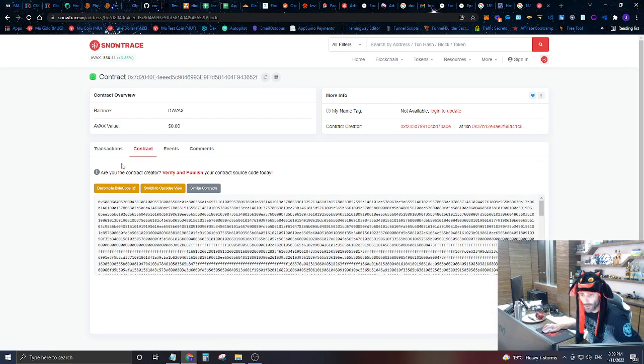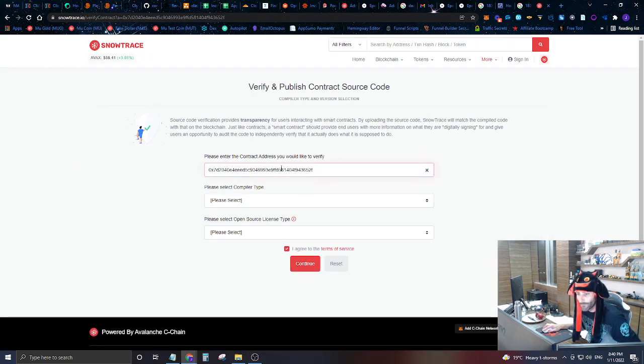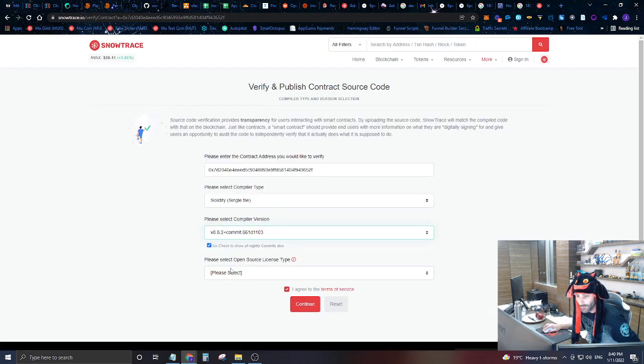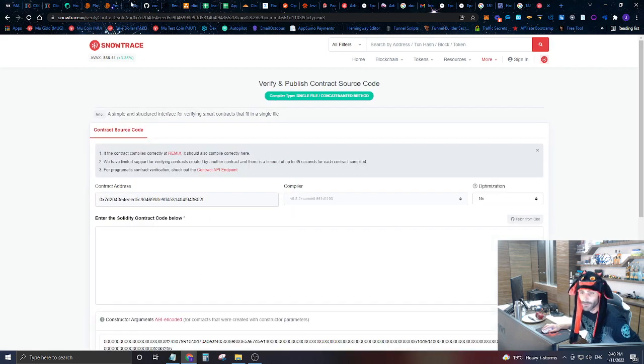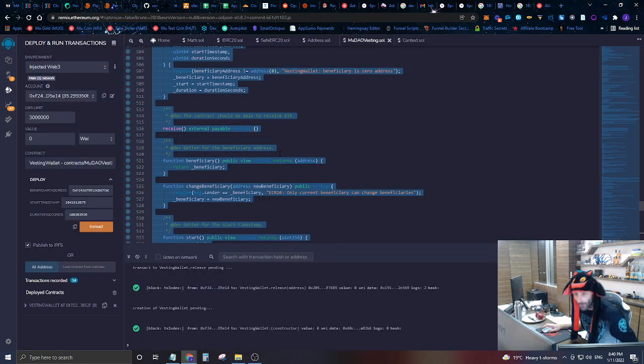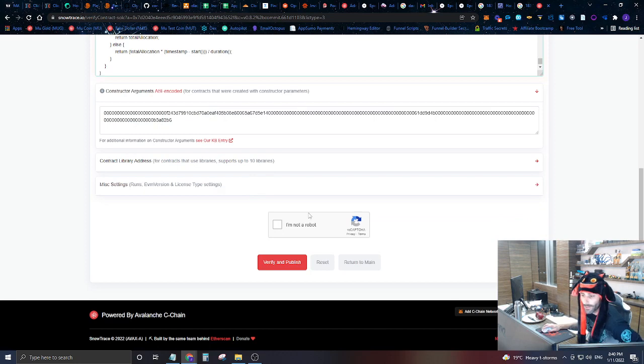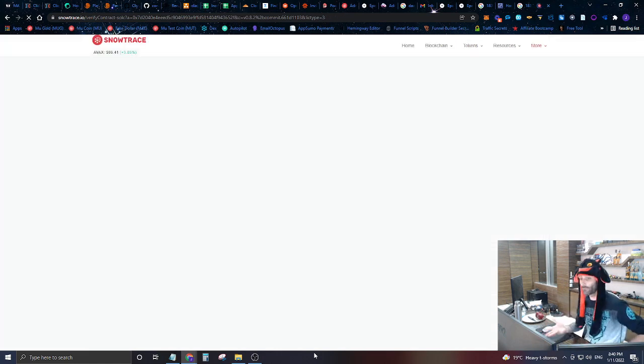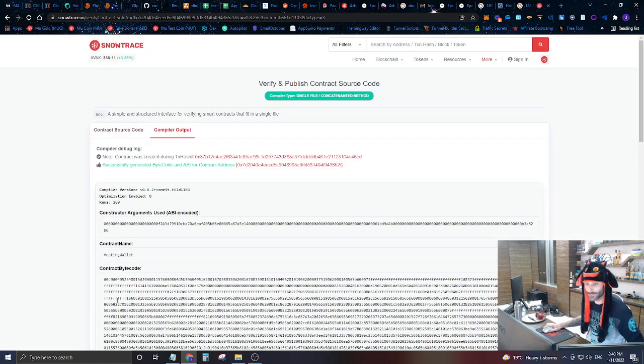Okay, and now we're going to go in and actually verify this contract here. So we're going to select a single file. The compiler was 8.2, MIT license. We're going to continue. It's going to ask us for some code, so we're going to come over here, grab all this code, and stick that code inside there. We're going to say we're not a robot, because I'm pretty sure we're not a robot. And now we're going to verify this contract so that everybody and their mother and their brother and their sister and their kids and their friends can go in and look at the code for this contract so that no one has to trust anyone.